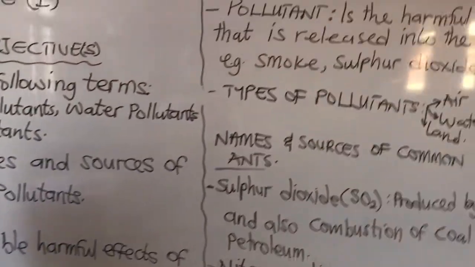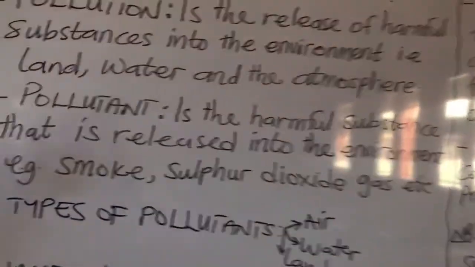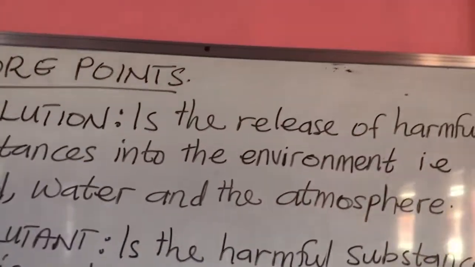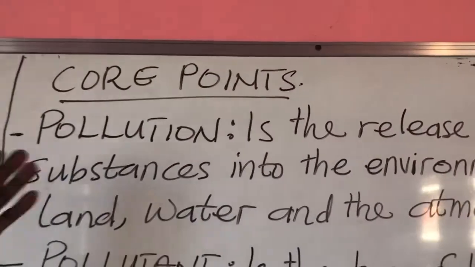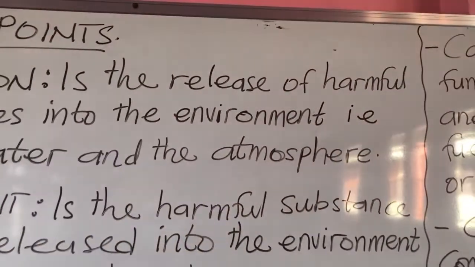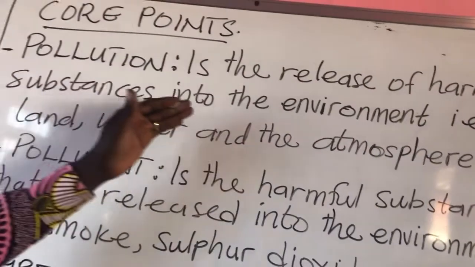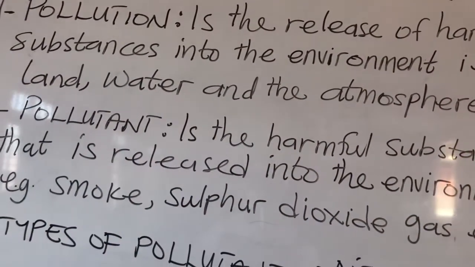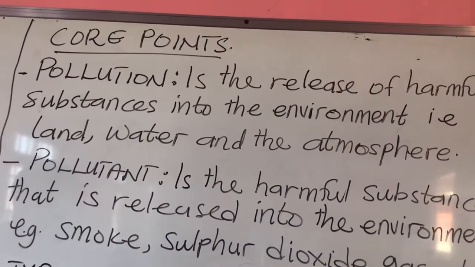Now, to go straight to the business for the day, what is pollution? Pollution is the release of harmful substances into the environment, that is the land, water, and the atmosphere.